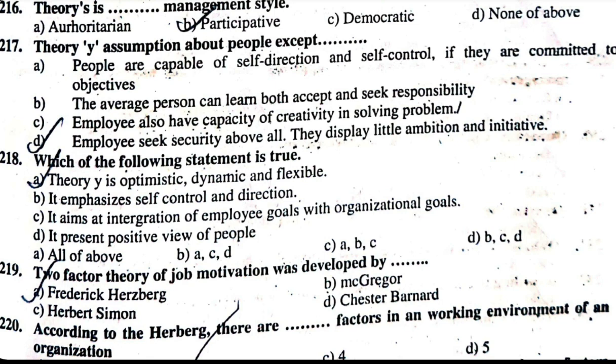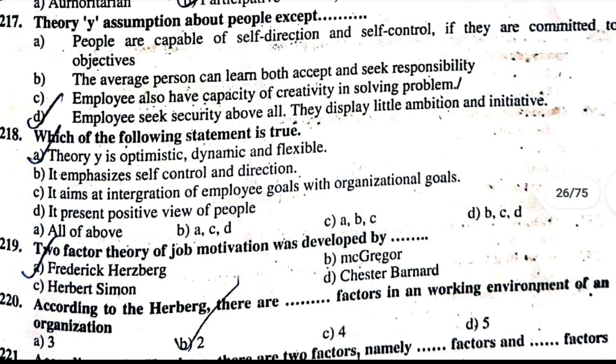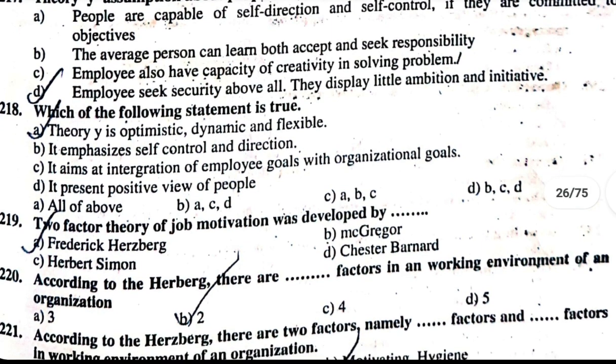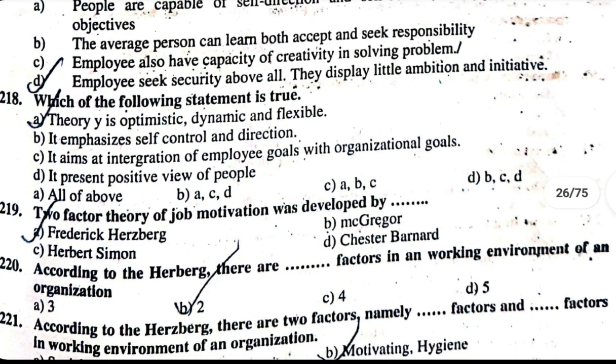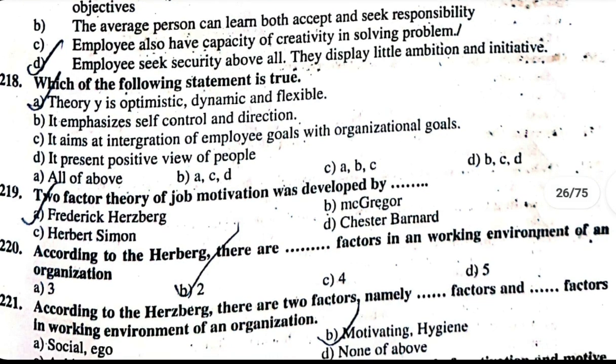Two-factor theory of job motivation was developed by Frederick Herzberg. According to Herzberg, there are 2 factors in the working environment of an organization. The answer is 2. According to Herzberg, there are 2 factors, namely the motivating factor and the hygiene factor.